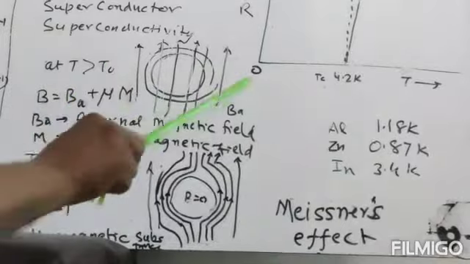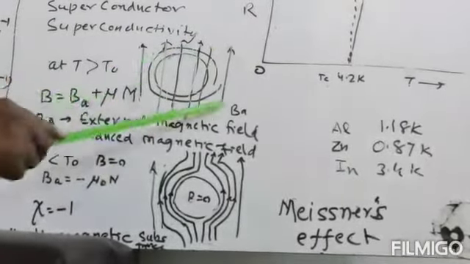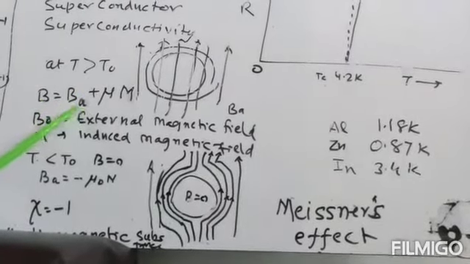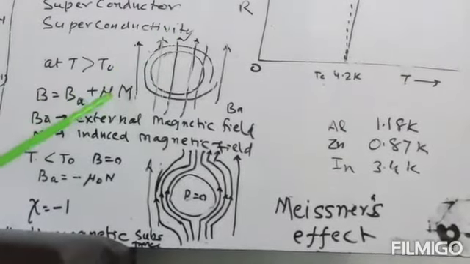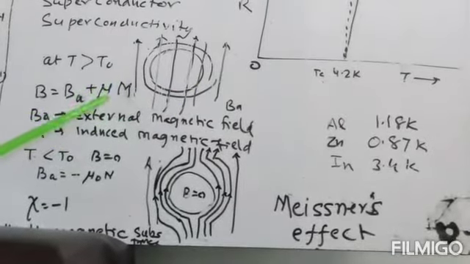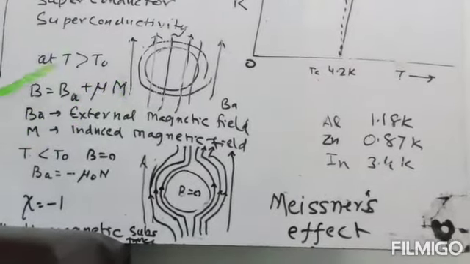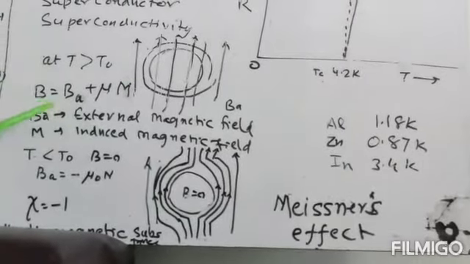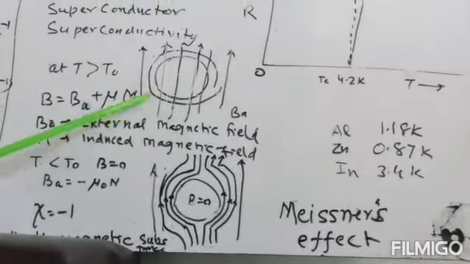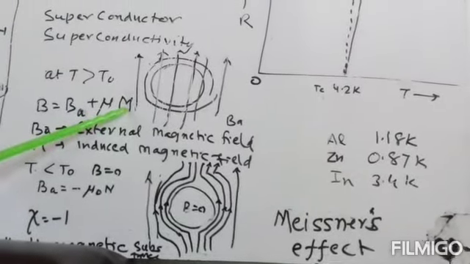So the total magnetic field B will be equal to BA, the external magnetic field, plus the induced magnetic field, which is equal to mu into M.